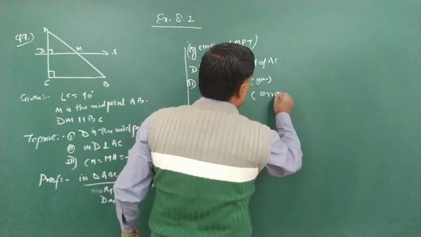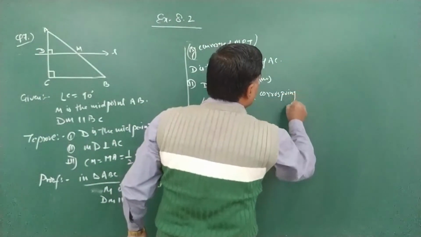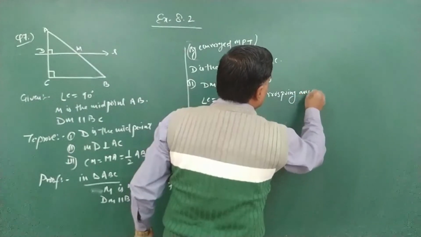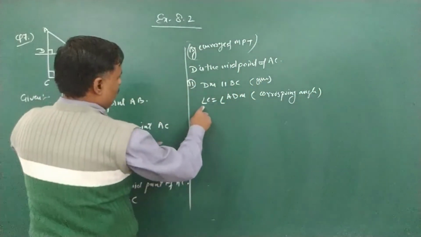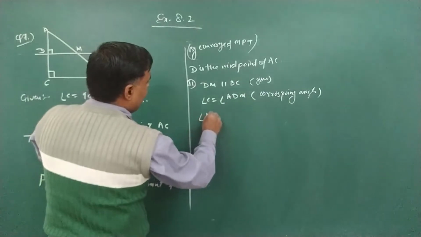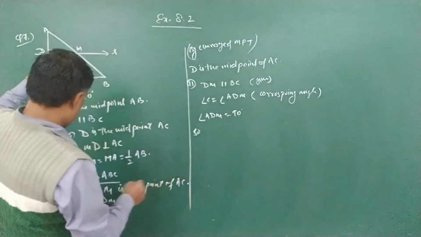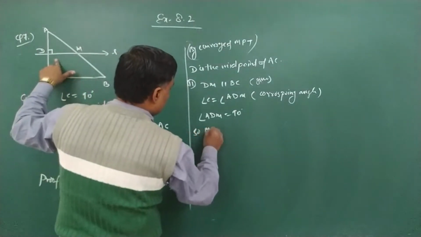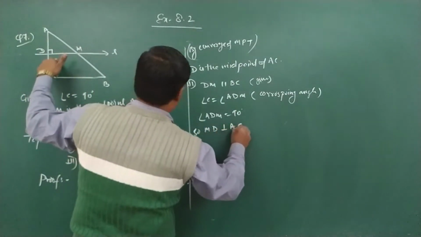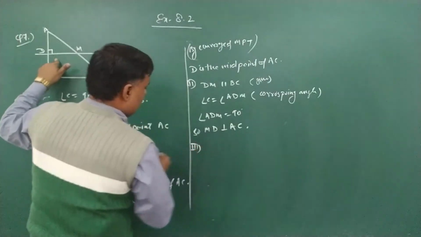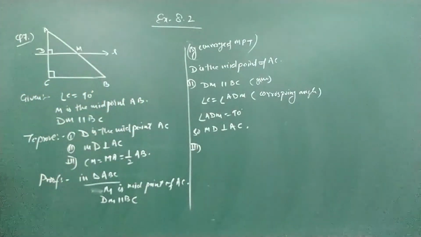Why? Corresponding angles are equal. So ADM is equal to 90 degrees. So MD is perpendicular to AC. This is second. Now third one.